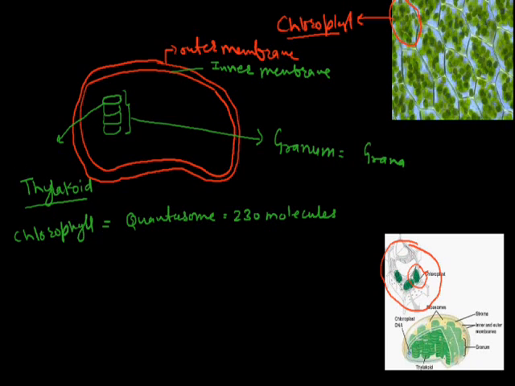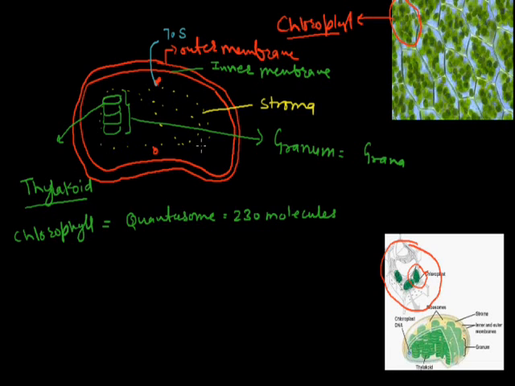In the chloroplast, the liquid which is present inside the chloroplast is known as the stroma. It has some molecules. In the case of chloroplast, it also has ribosomes. We already discussed this in the ribosome section. They have 70S ribosomes. The ribosomes are made up of two subunits, one we call the small unit and another we call the large unit. In the chloroplast also, they are known as 70S ribosomes.